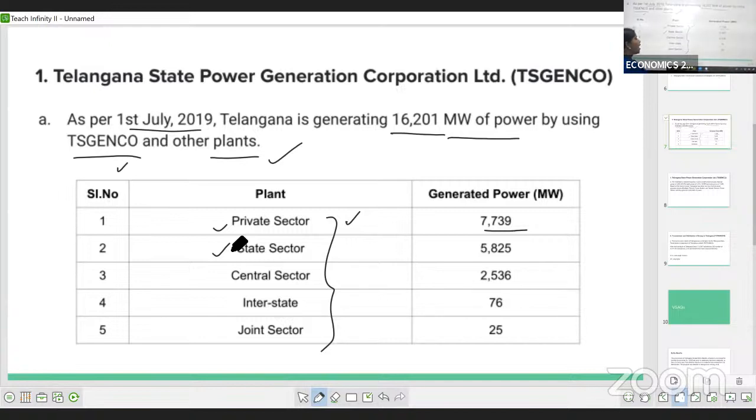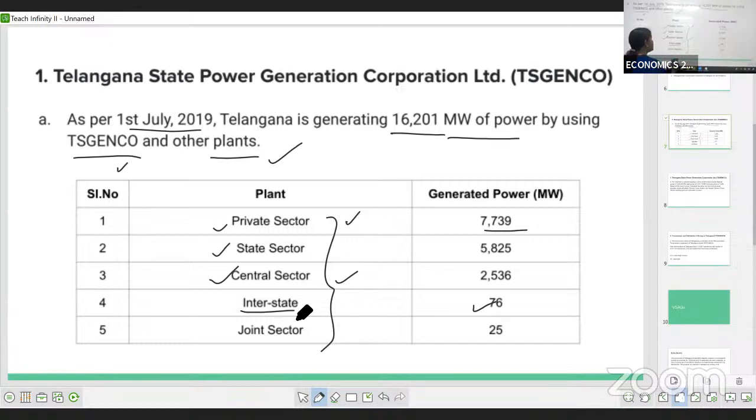And as a part of the central sector, nearly 2,536 megawatts of power generated. And 76 megawatts of power with the help of the interstate.